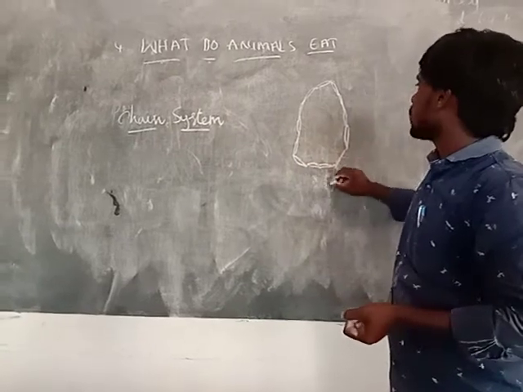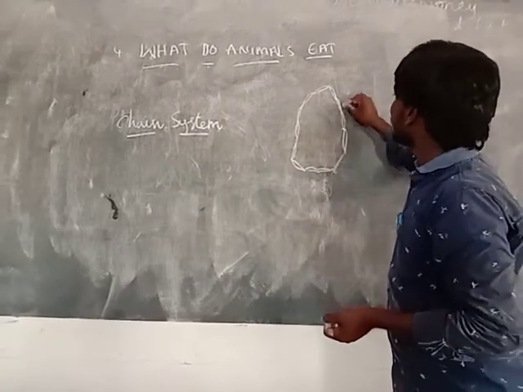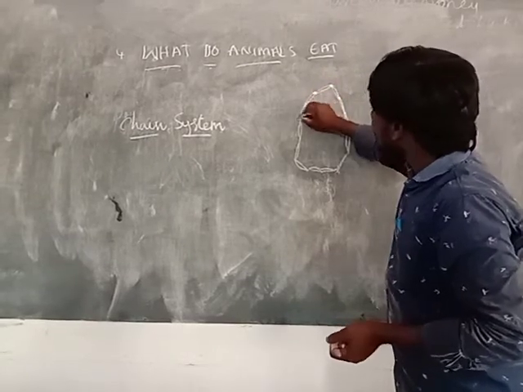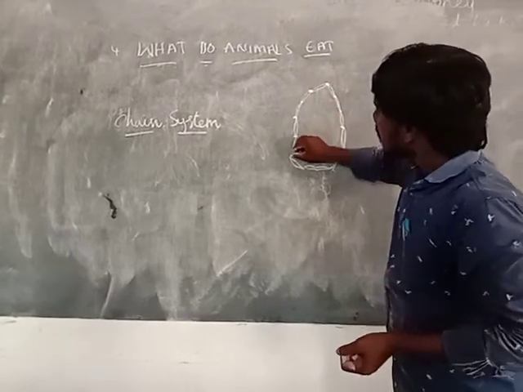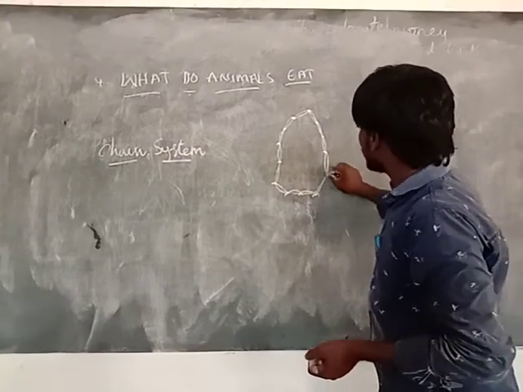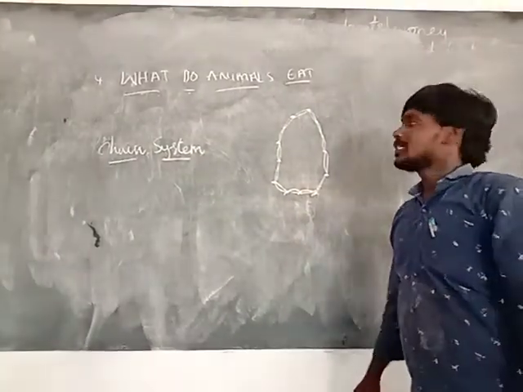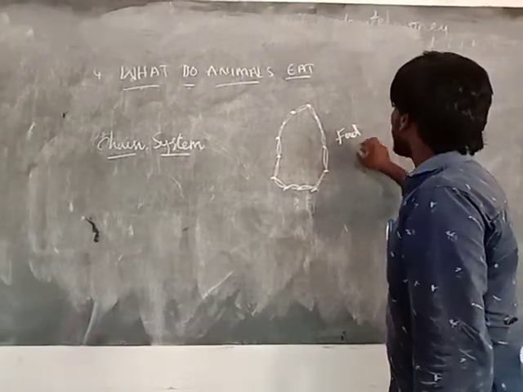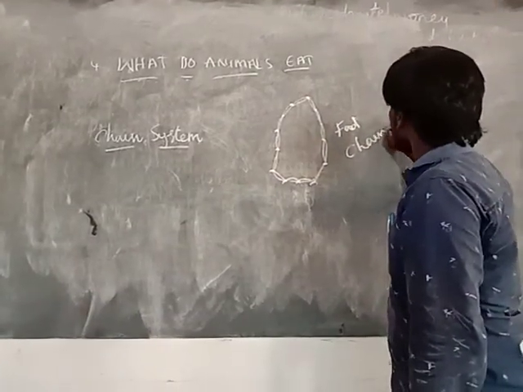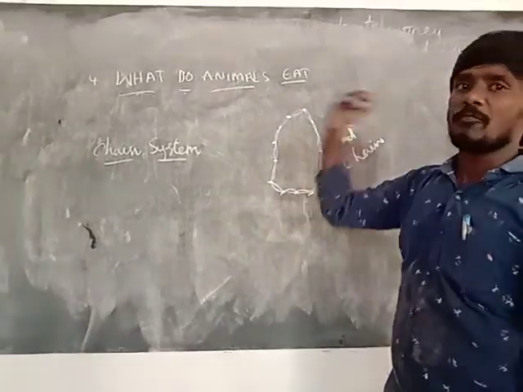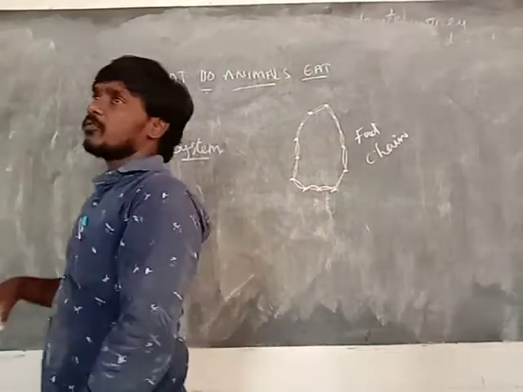This is a chain. Every part is linked and connected with the other parts. That is called a chain, and this belongs to the food chain. Different food chains together are called a food web.